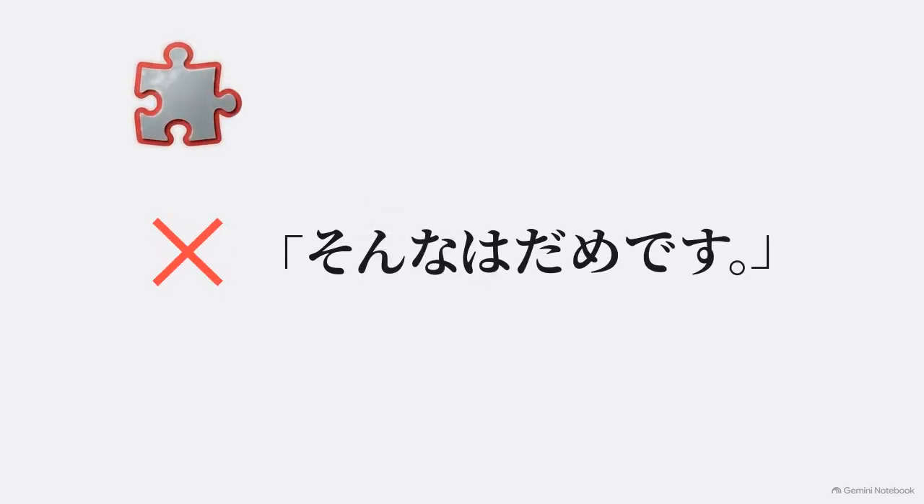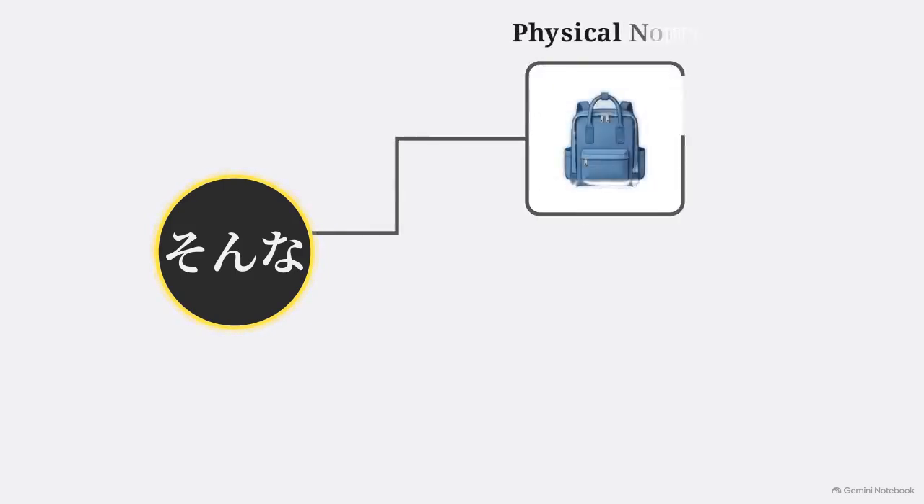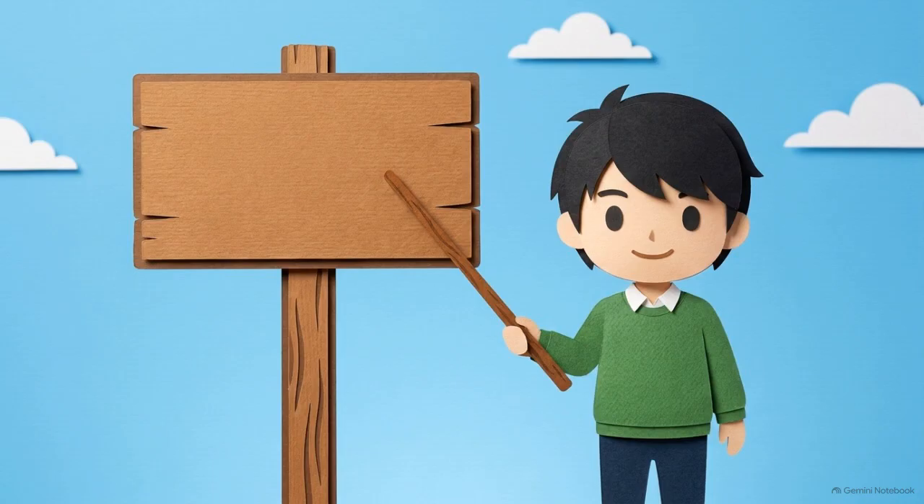But native speakers have a quick fix to keep the word Sonna. Watch the text here. By wedging in the nominalizer no, the sentence becomes "Sonna no wa dame desu." The particle no acts as a noun substitute. It translates to "that kind of thing" and gives the modifier the structural anchor it strictly requires, forming a solid noun block. This reveals the core nature of Sonna. It functions as a dependent modifier, always requiring a physical noun or a grammatical anchor like no to form a complete sentence.